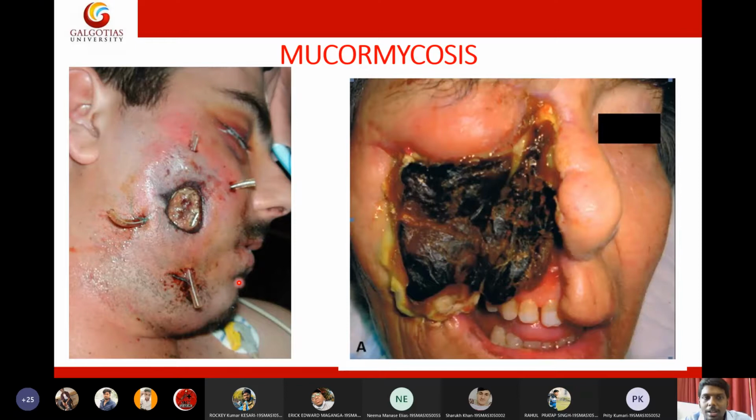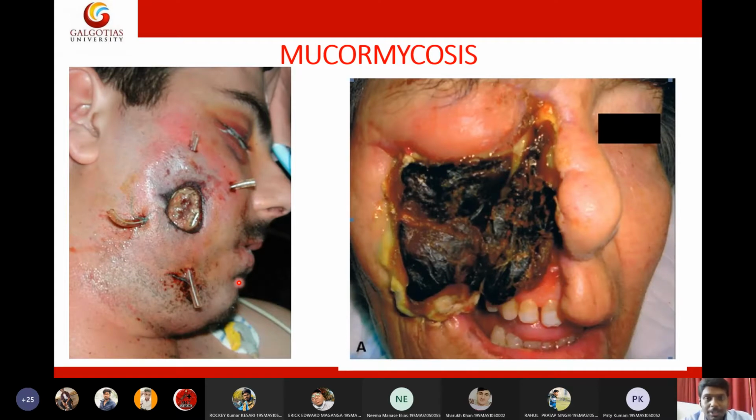It is one of the common nosocomial infections, by the way, meaning it is a hospital-borne infection. If you catch this, it is really challenging to stop the spread of the infection, because we need to stop the steroids to the patient. If we stop steroids, the patient may get a severe immune reaction. He will get severe inflammation, and inflammation is a deadly combination for any severe infection like this. So it is really challenging to control mucormycosis.